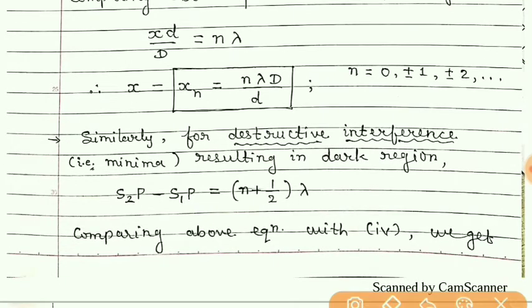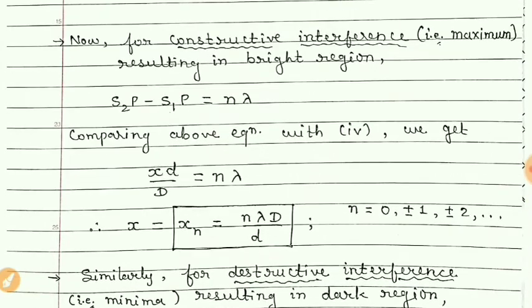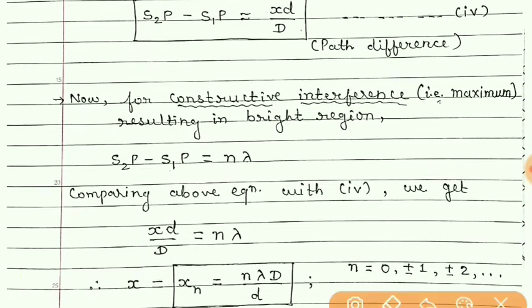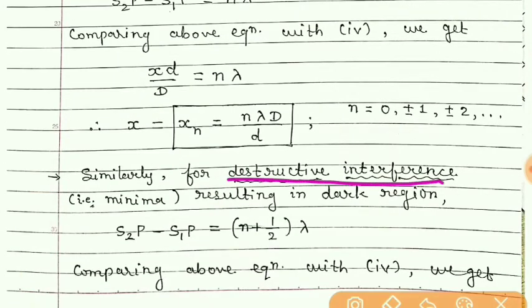Also, there is destructive interference, called minima, in which a dark region is obtained, because on the screen we will get a bright band and a dark band. Then once again bright and dark. So here the conditions of constructive interference and destructive interference are shown.